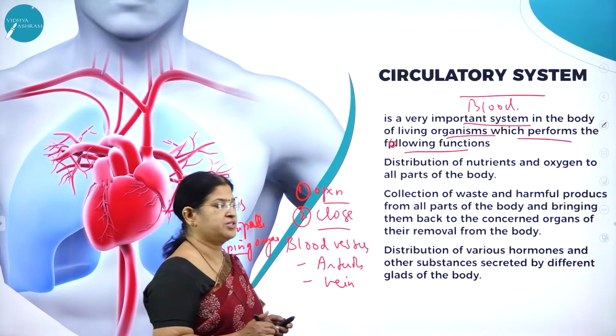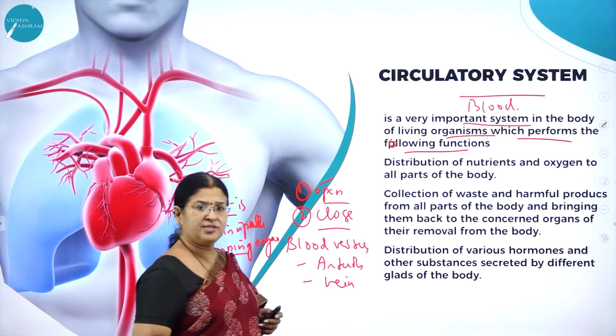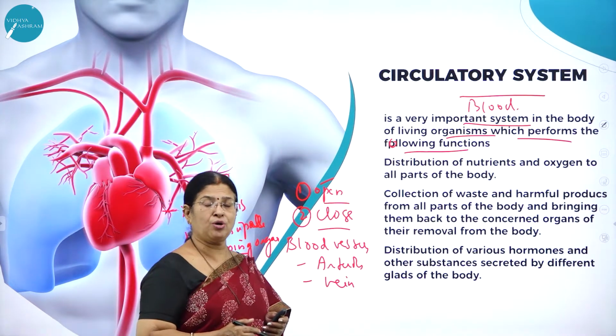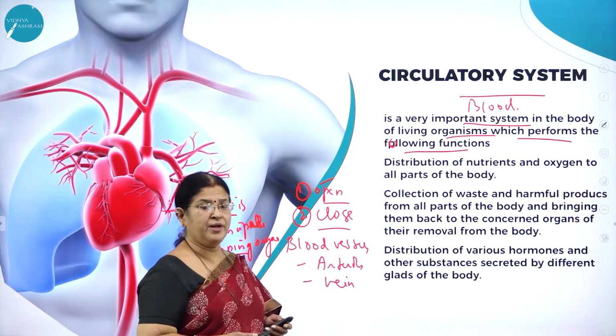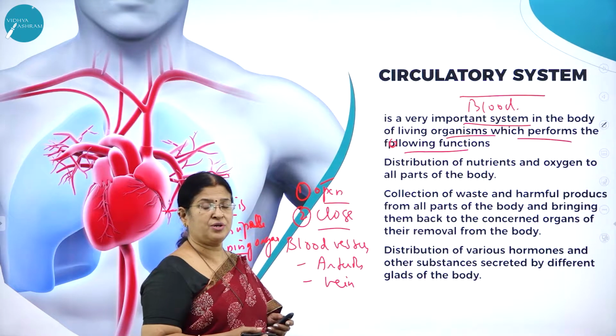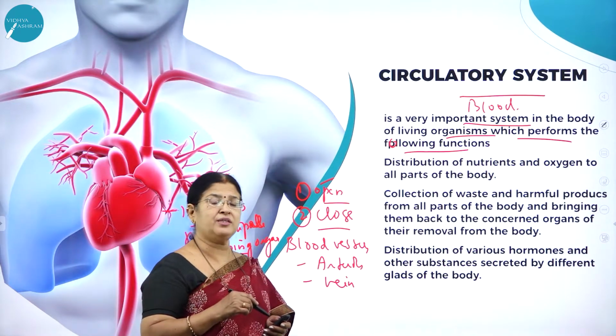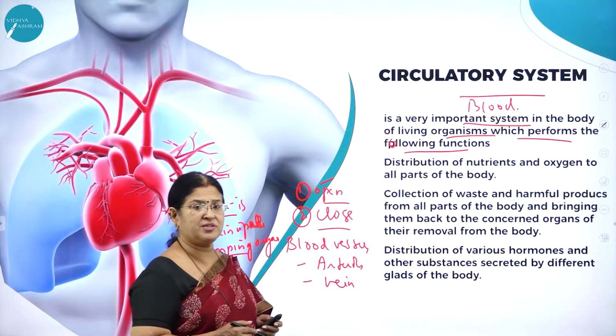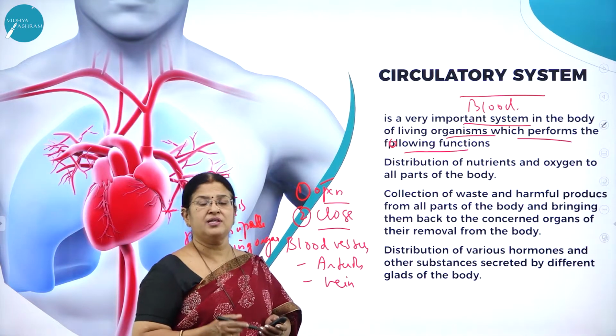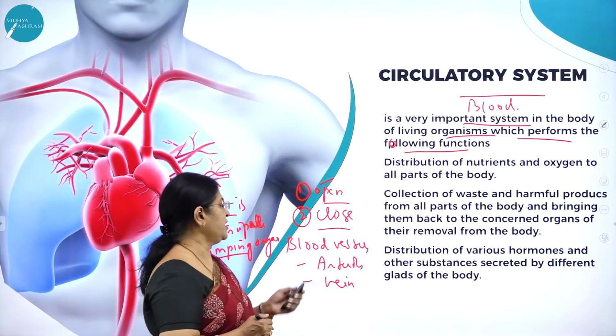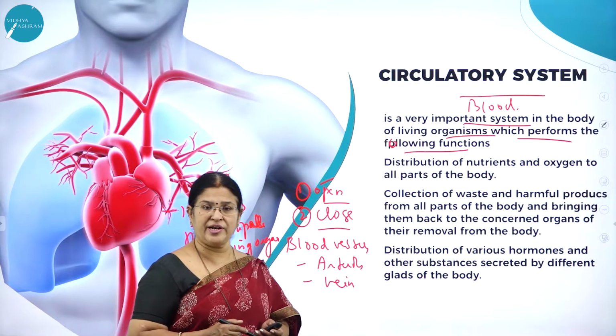Such type of circulation is called the open circulatory system. Then what do you mean by closed circulatory system? For example, like the human body, a presence of blood vessels. So the heart pumps the blood and thereon the blood is carried by the blood vessels, namely the arteries and veins. Such a type of circulatory system is called the closed circulatory system.